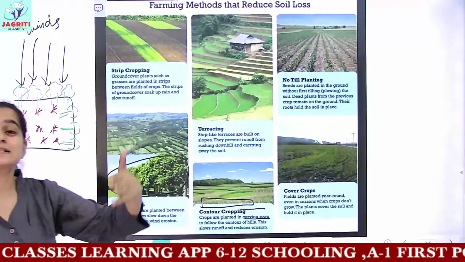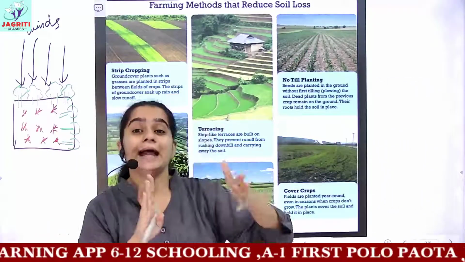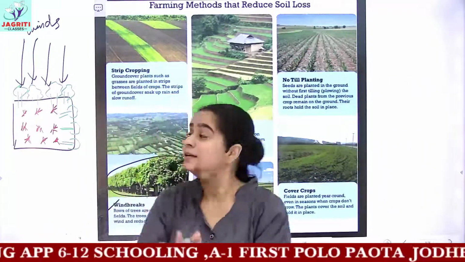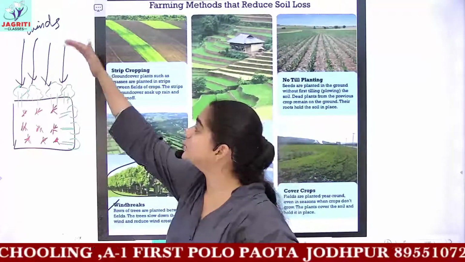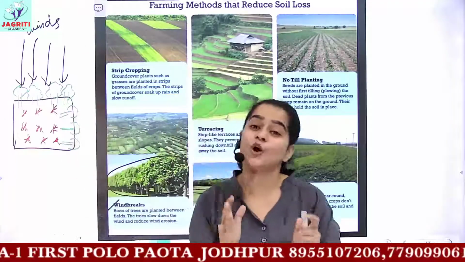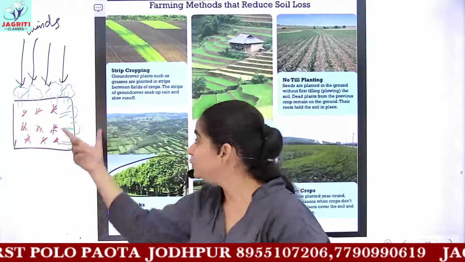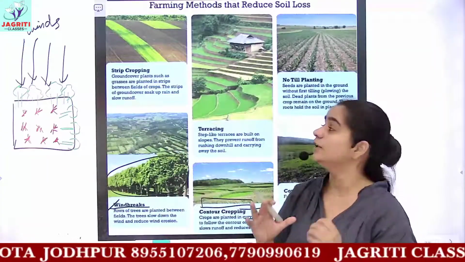So these plants act as a barrier for the coming wind, and they decrease the speed of wind which comes to the agricultural field. Because the speed of wind is reduced, no soil erosion would take place. So this is a method known as wind breaking, which prevents soil erosion.